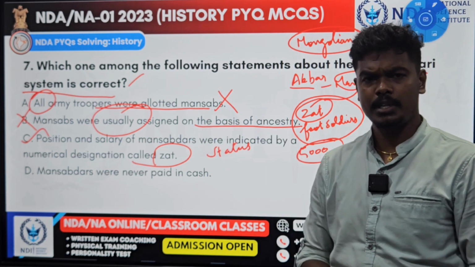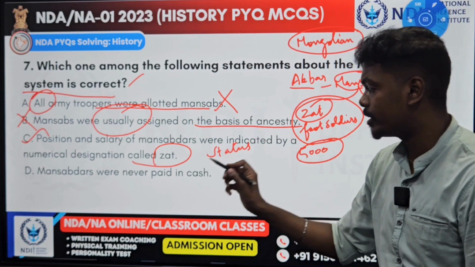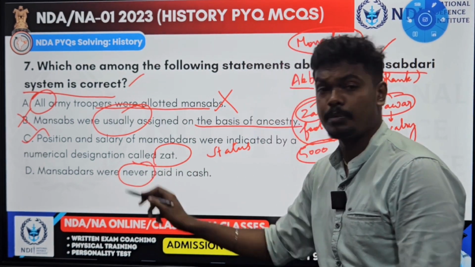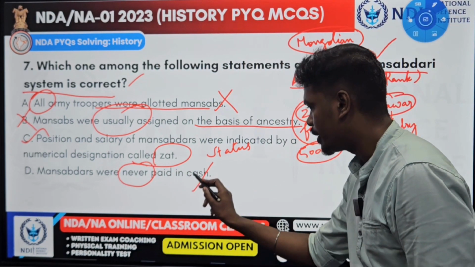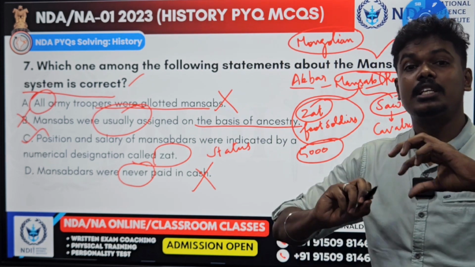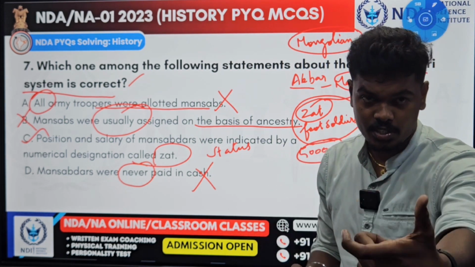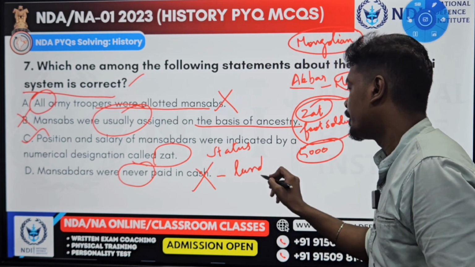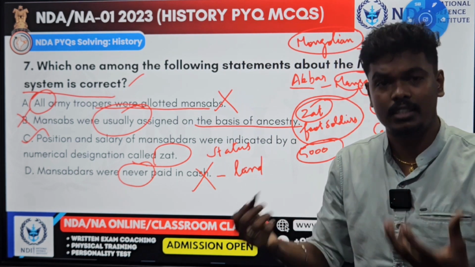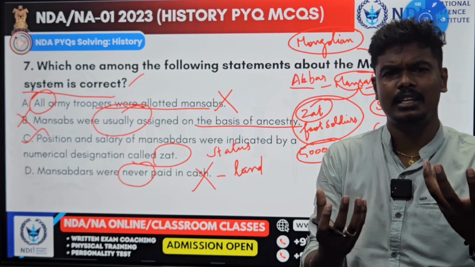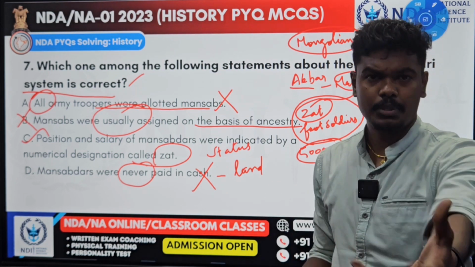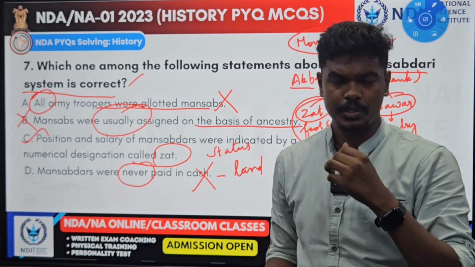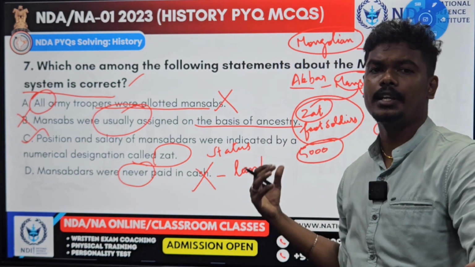The third one, Mansabdars were never paid in cash. Again, you can see in extreme order statement, never. It is also wrong. Why? Mansabdars, sometimes instead of giving money as cash, they will be paid in terms of land. If a Mansabdar is given land, how from land they will collect money? Simple, I'll give you land. From that land, you collect tax as land revenue, and then you can use that land revenue for maintaining army.